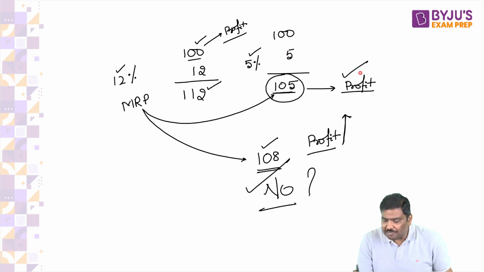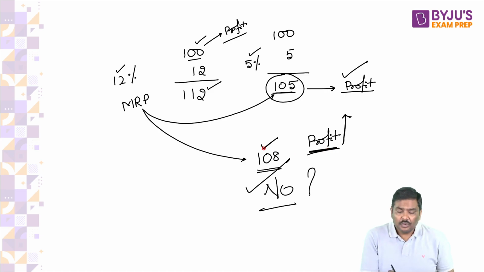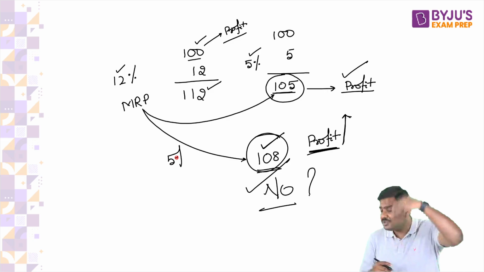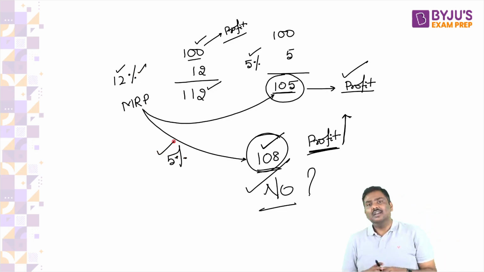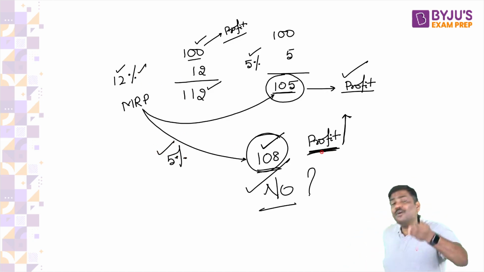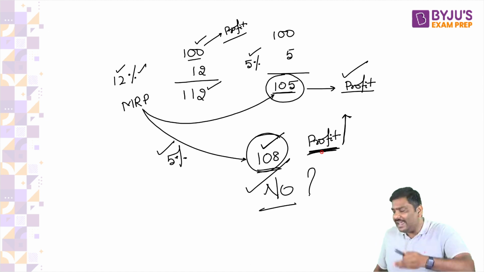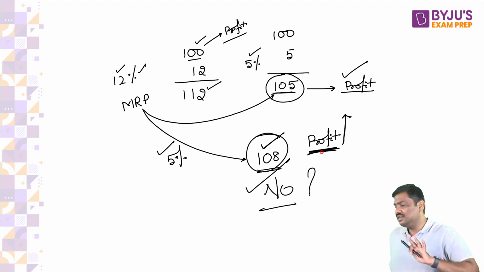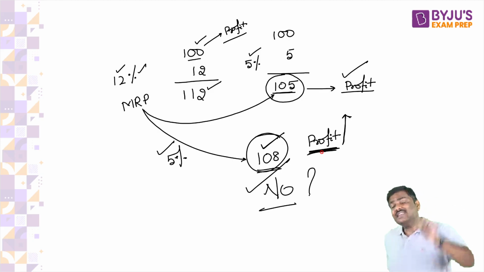But the amount of profit that you earn by selling it at 108 rupees, when the GST rate has been reduced from 12% to 5%, will be much, much higher. You will be earning much, much higher profit. That is the reason I'm saying it is unfair, excessive profits.